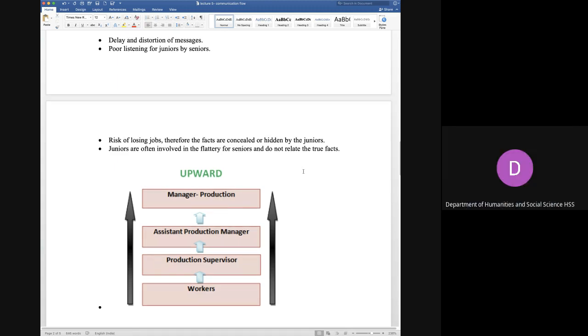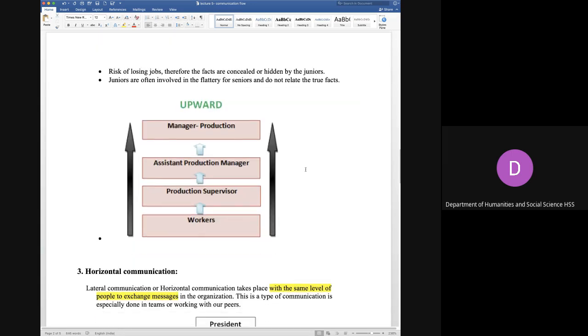So this is how the juniors generally don't try to give some new schemes to the seniors. So this is the diagram of the upward communication where the arrow is showing upward.